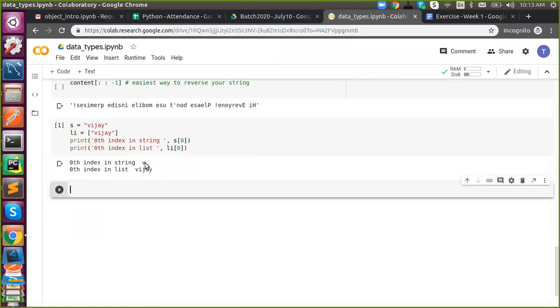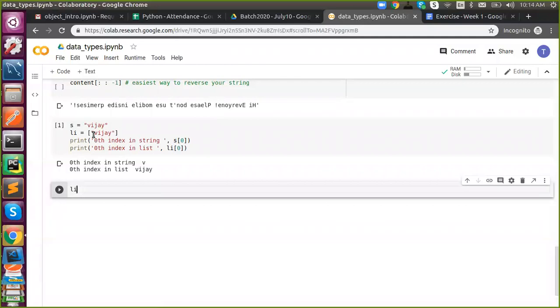But in list, it is not like that. We got an entire string because list holds a complete object in an index. For each index in list, we can store a complete object. That's why we're using a list. For example, if you have a single name, you can use a string object. But if you have a group of names, or a set of names, what you have to do? You need to use a list. Here we can store a number of records.